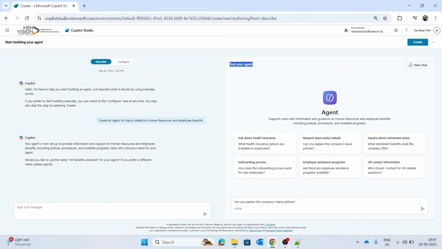So here Copilot shows example questions employees might ask these HR agents. Ask about health insurance policy, ask about leave policy details, like what health insurance options are available to employees. Can you explain the company leave policies? What retirement benefit does the company offer? So these are the kinds of questions employees might ask the HR agent.